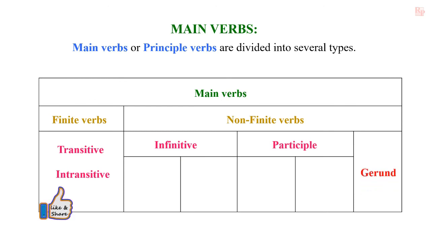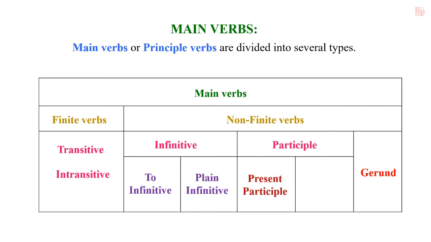Again, the infinitive is divided into two types. That is, true infinitive and plain infinitive. Participle is divided into present participle and past participle. There is no classification for gerund. These are all main verbs.